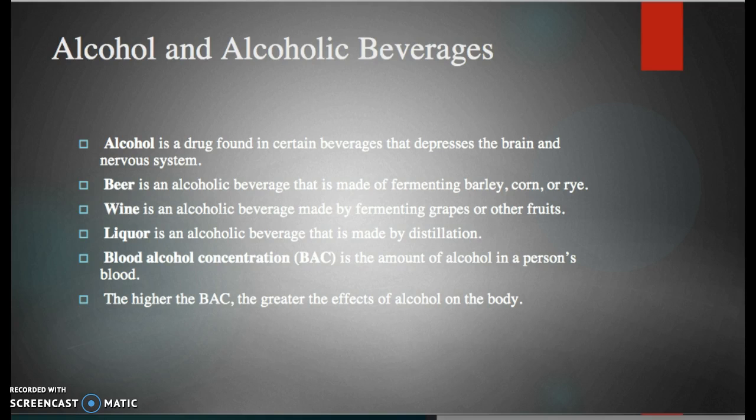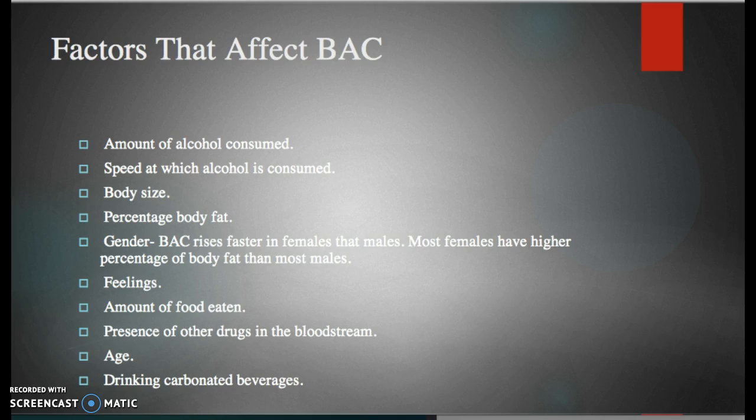Blood alcohol concentration, also known as BAC, is the amount of alcohol in a person's body, or blood, I mean. The higher the BAC, the greater the effects of alcohol on the body. Factors that affect BAC: amount of alcohol consumed, speed at which alcohol is consumed, body size, percentage body fat, gender. BAC rises faster in females than males. Most females have higher percentage of body fat than most males. Other factors: amount of food eaten, presence of other drugs in the bloodstream, age, drinking carbonated beverages.